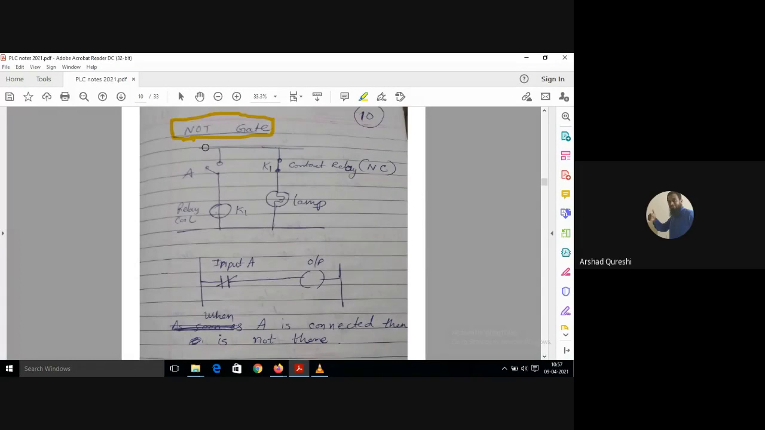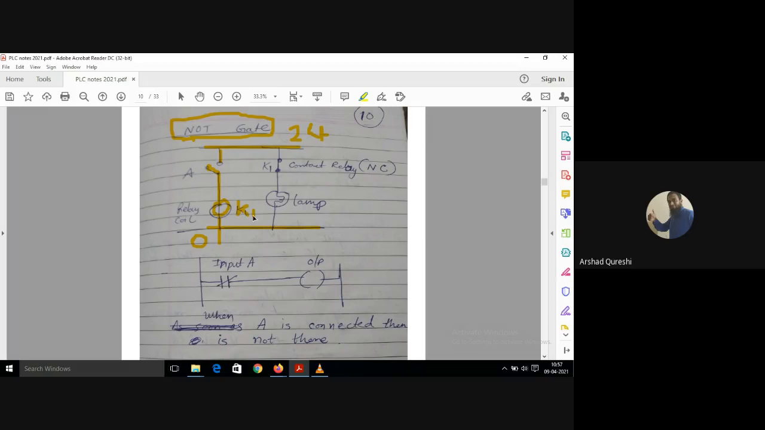So how will it be? Here is a 24 volt supply, here is 0, here it is 24, and both are connected. What will happen? A push button is there, and a relay coil K1 is connected here.